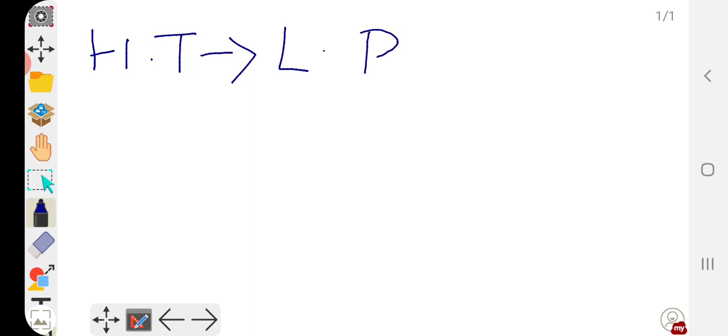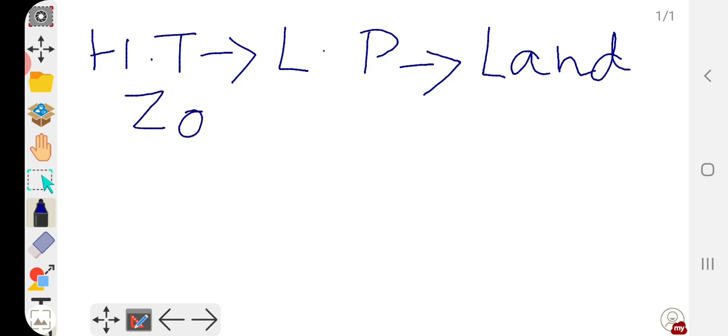If this condition is there for the landmass, it will be a zone of attraction.